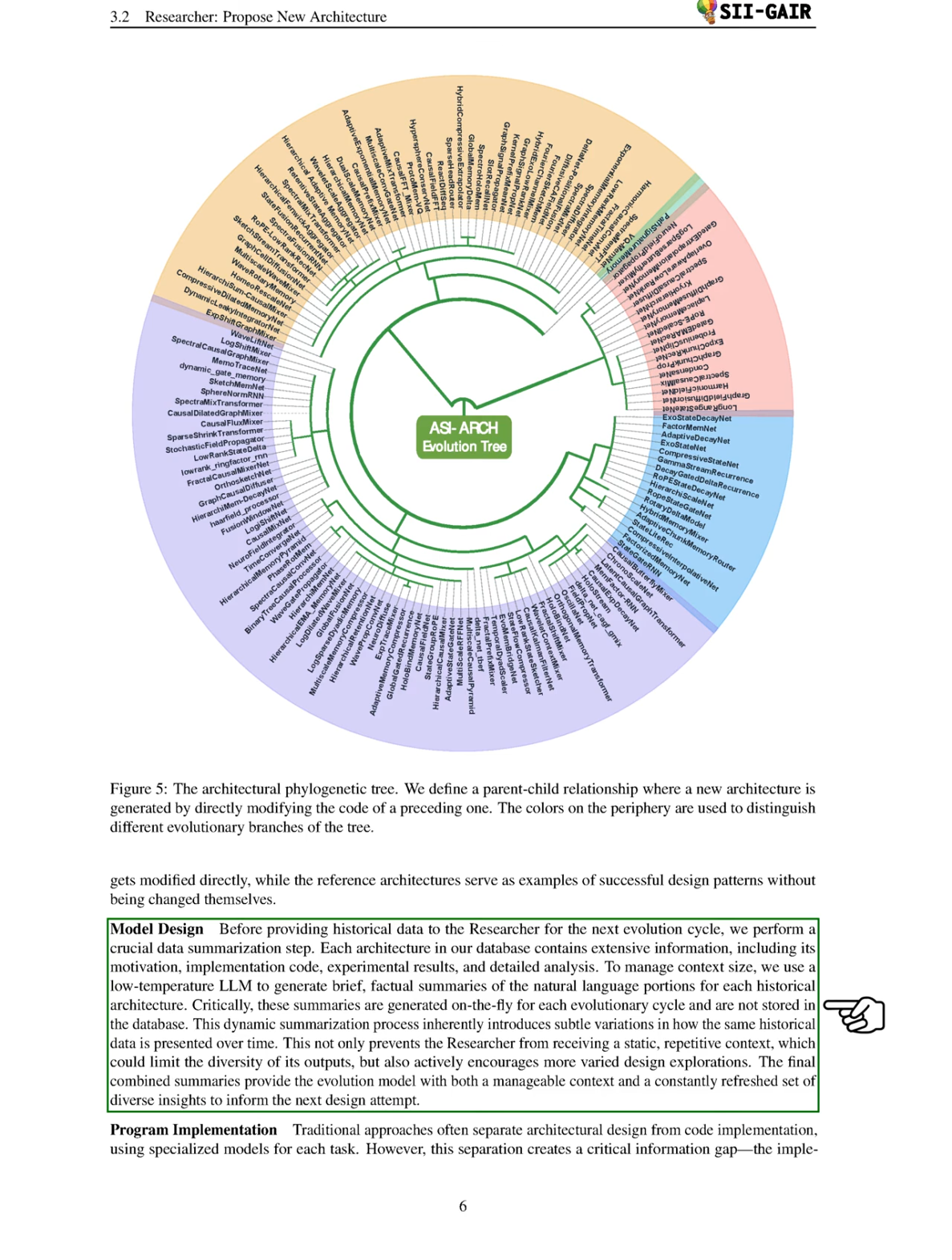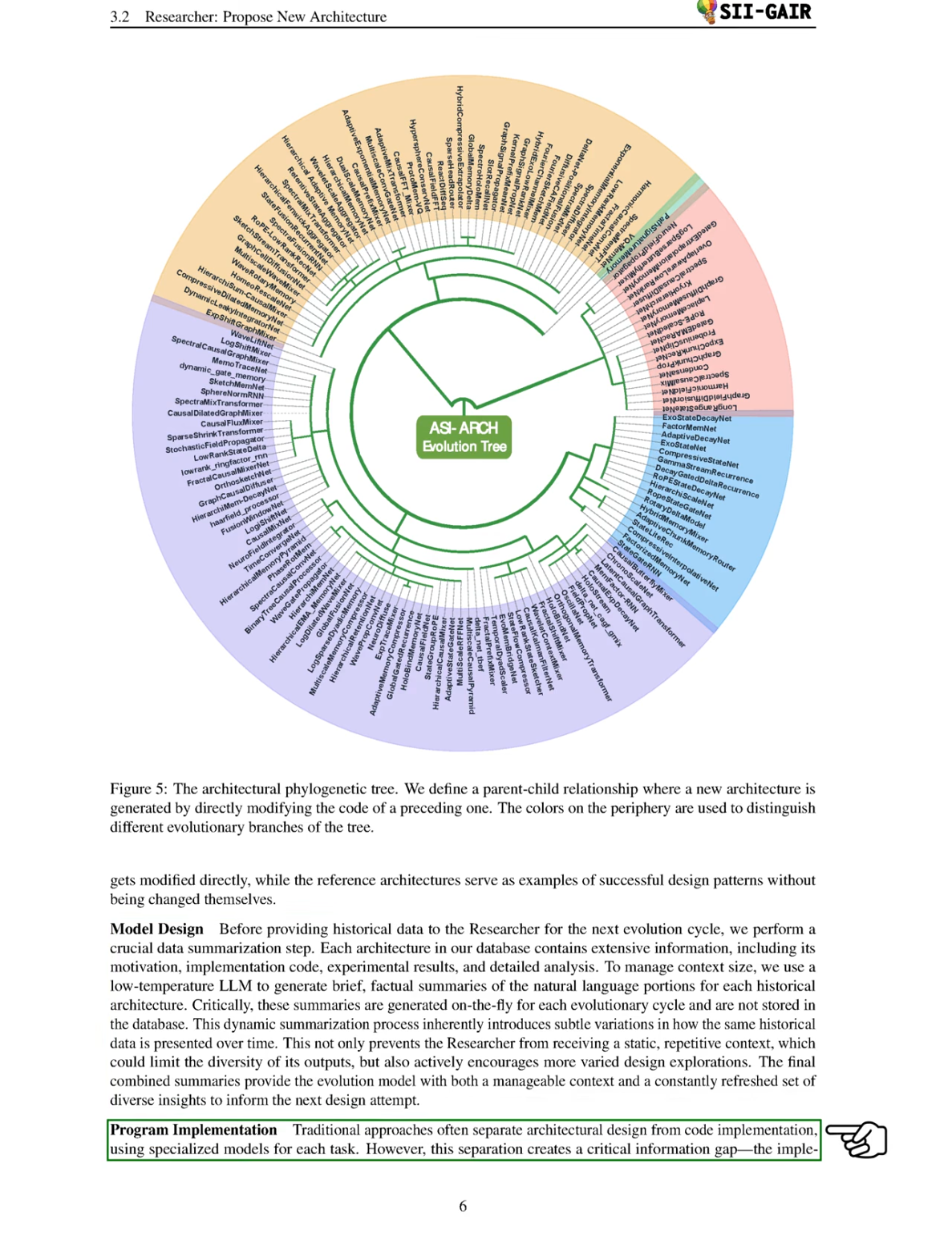These summaries are generated dynamically for each evolutionary cycle and are not stored, which introduces variations in how the same data is presented over time. This approach prevents the researcher from receiving repetitive context and encourages diverse design explorations. The combined summaries give the evolution model a manageable context and a fresh set of insights for the next design attempt.